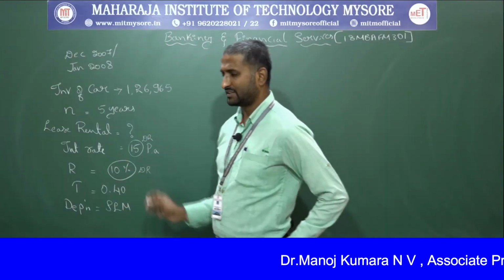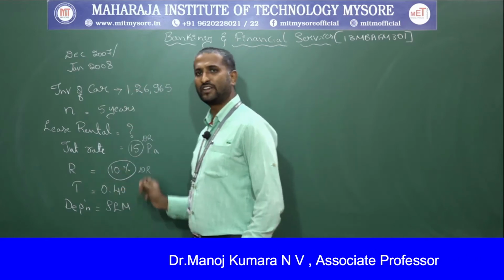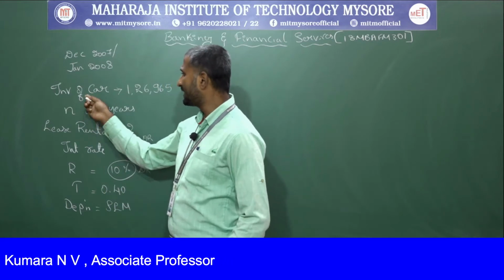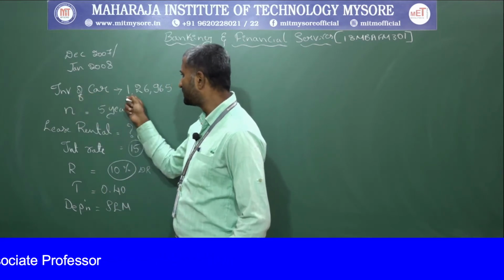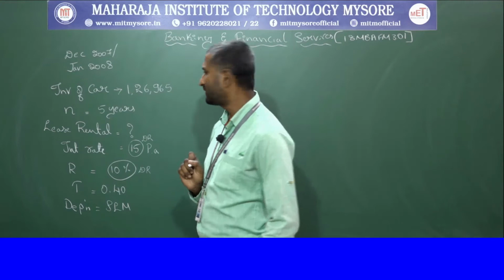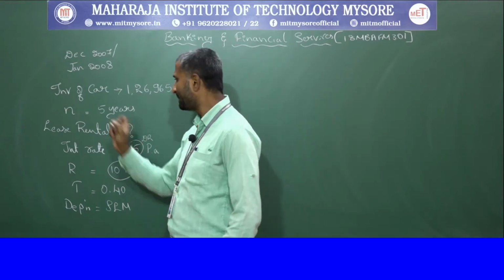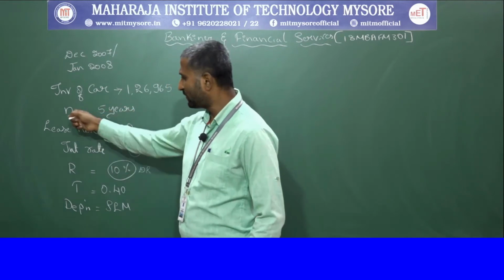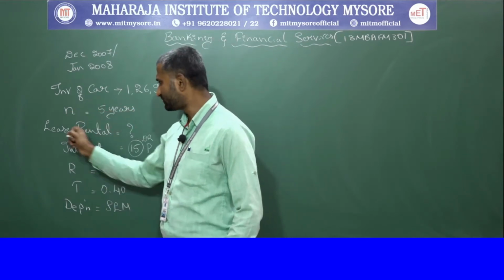These are the major pieces of information we need to gather from the problem: the investment in the car, which amounts to rupees 1,26,965, and the number of years of leasing, which is 5 years, so N is 5 years.